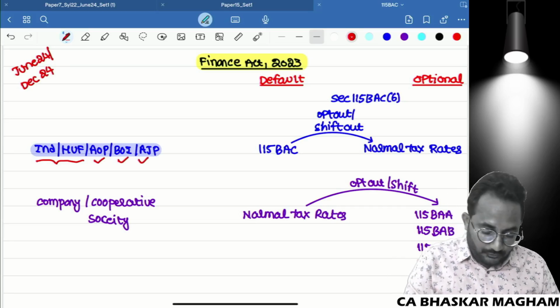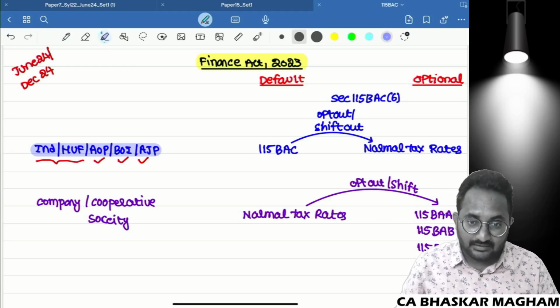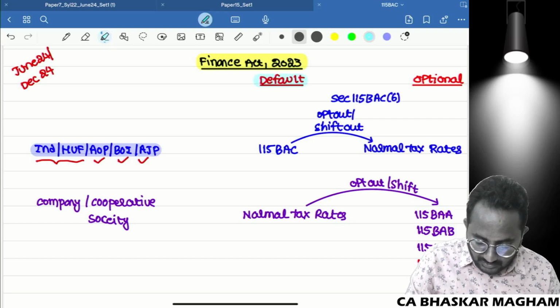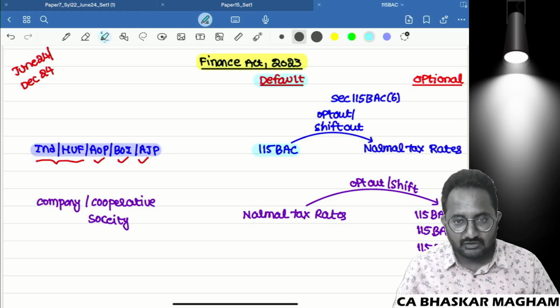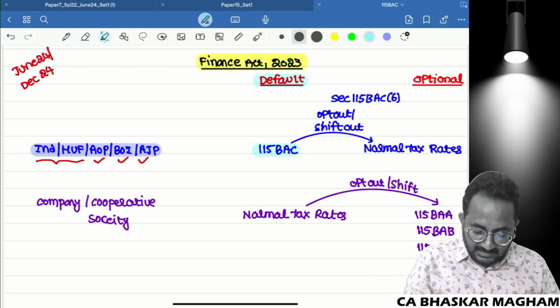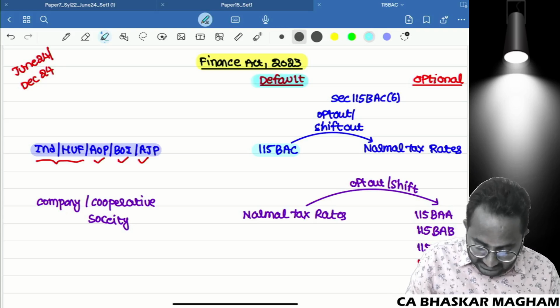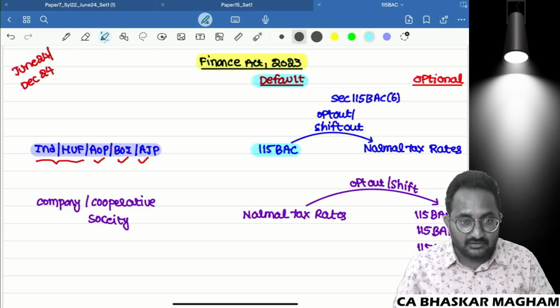If you want to calculate the tax liability for an individual, HUF, AOP, BOI, AJP, by default they need to follow 115BAC, not optionally. 115BAC is nothing but the default tax regime under the Finance Act 2023 for an individual, HUF, AOP, BOI, AJP.